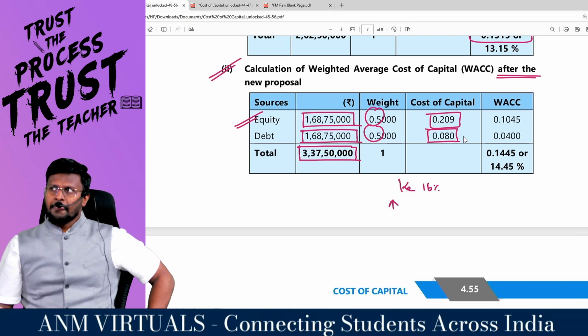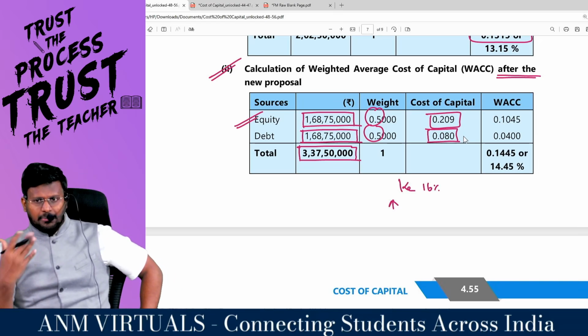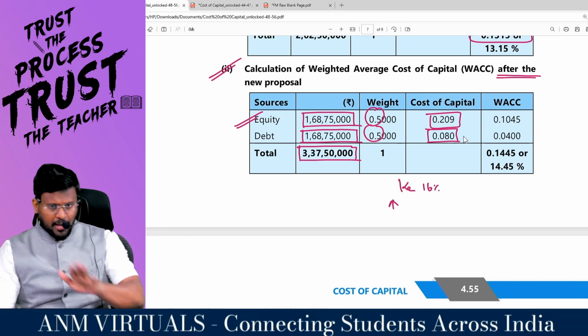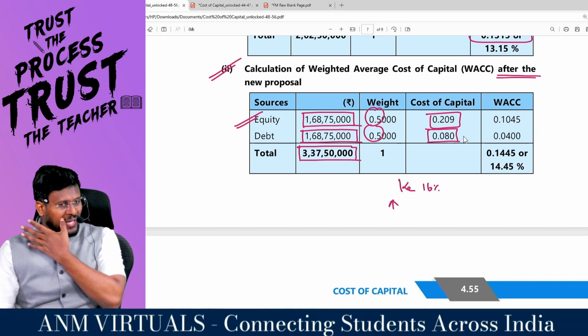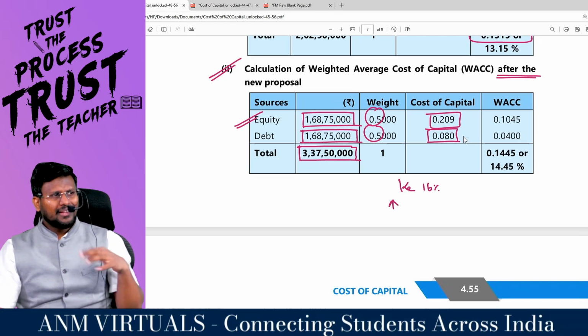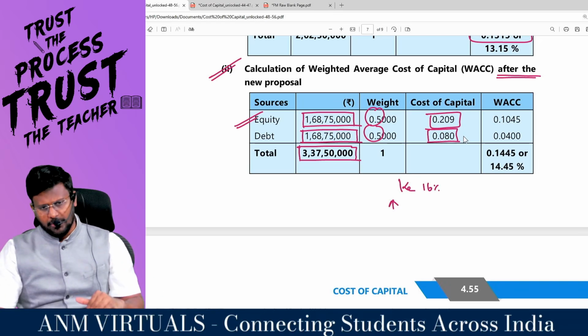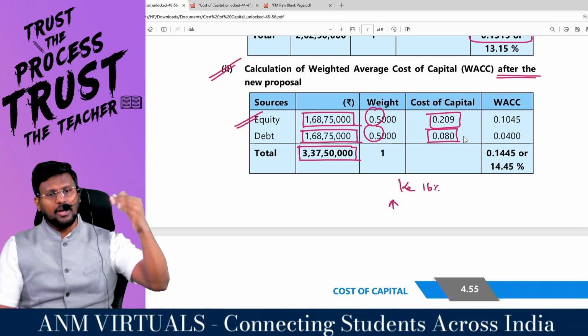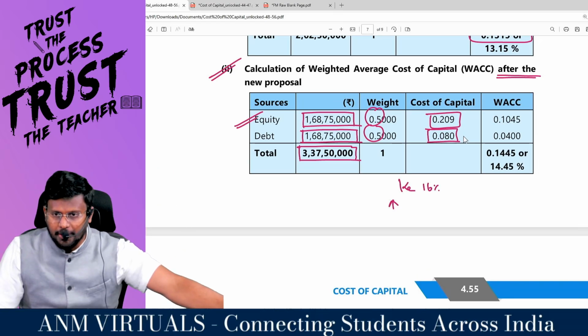So we can understand that even after we borrow 75 lakhs, it would not have crossed the leverage limit. Still it may be in the normal limit only. It is in the bearable limit only. That's why the debt holders have not reacted that much. But if you are borrowing 1 more crore, it won't be 8% itself. It may be 10 or 12 or 14 or 16. Are you all really with me?